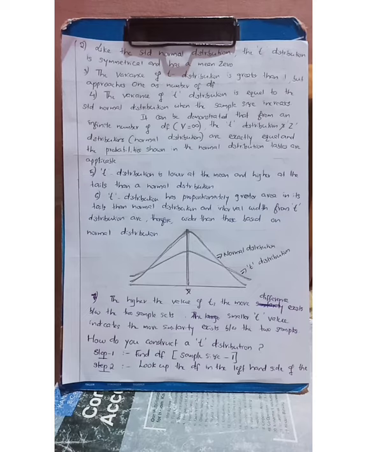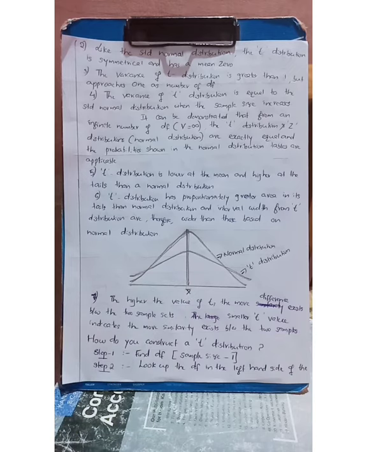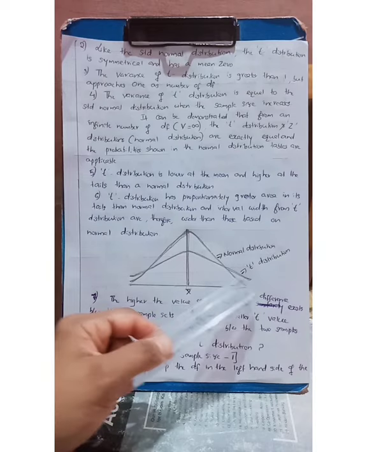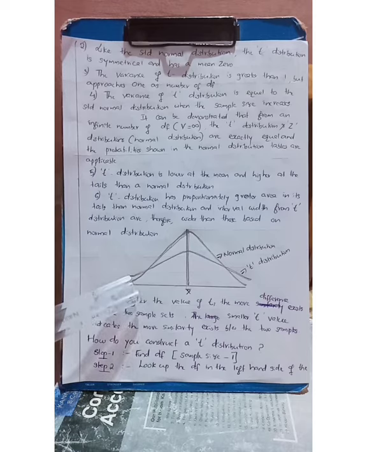Properties number 5 and 6 are clearly understood by looking at the normal curve, that is, the bell-shaped normal curve. Then the sixth point: T distribution has a proportionately greater area in its tails than the normal distribution, and interval widths from T distribution are therefore wider than those based on the normal distribution. That is the interval width. What do you mean by interval width? From the baseline to this area, the interval width of T distribution is more than the interval width of the normal distribution.